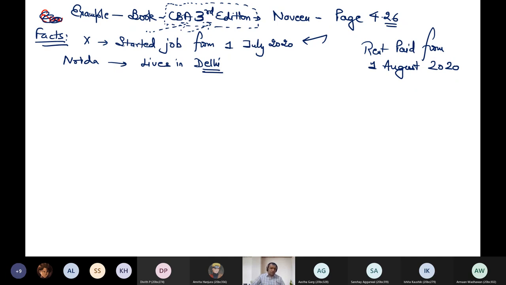Salary of March 21 is not received in March 21. That is also a new point. Salary of March 21 is not received in March 21. It is received in April 21. So let us compute HRA exemption.